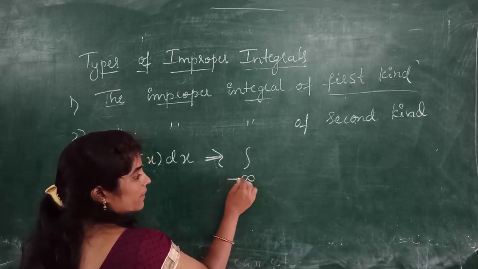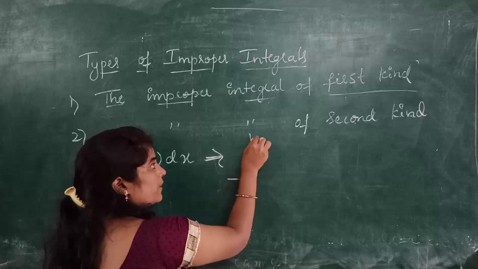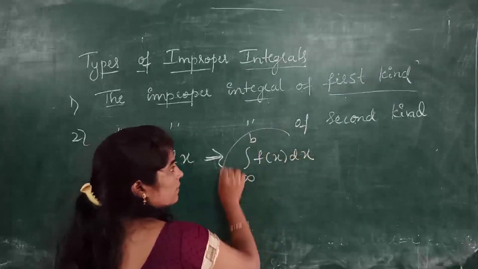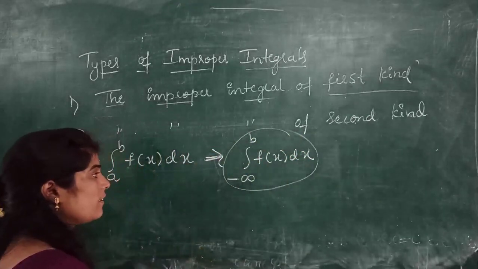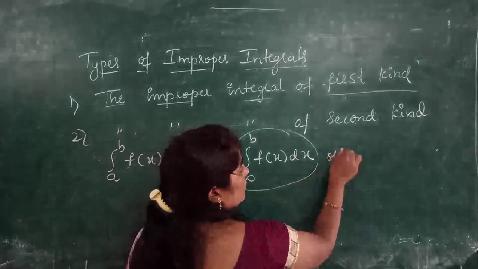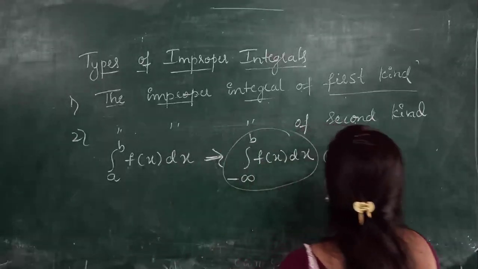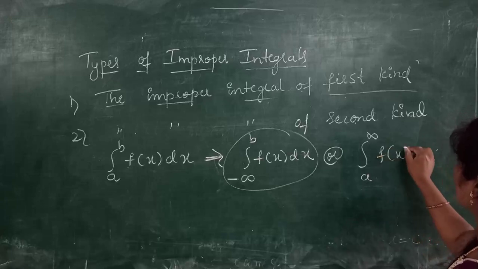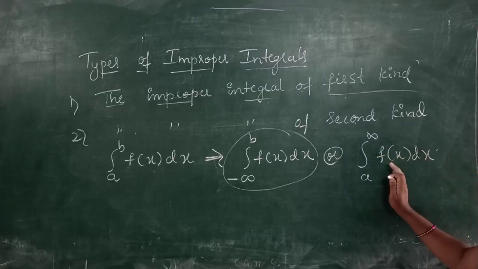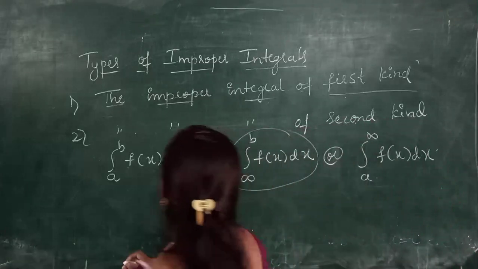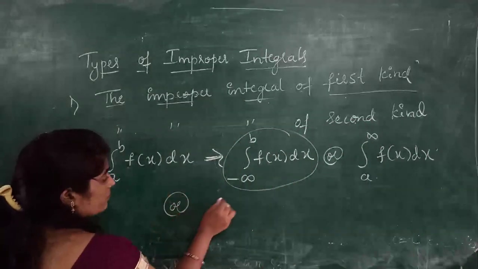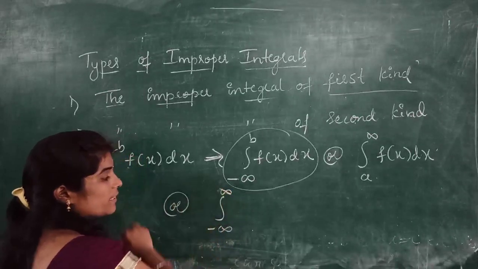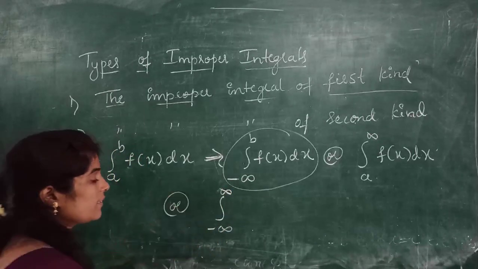So the lower limit is infinite but the upper limit is finite. This is a first kind improper integral. Or the lower limit is finite but the upper limit is infinite. Then also we say that this is the improper integral of the first kind. Or the lower limit is minus infinity and the upper limit is plus infinity.